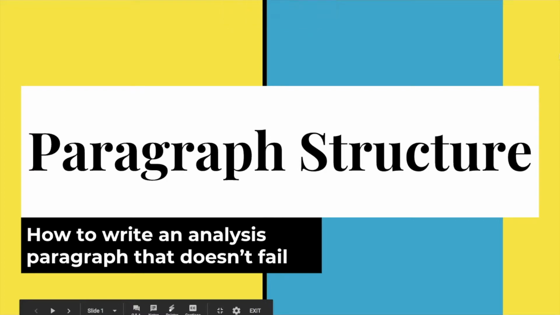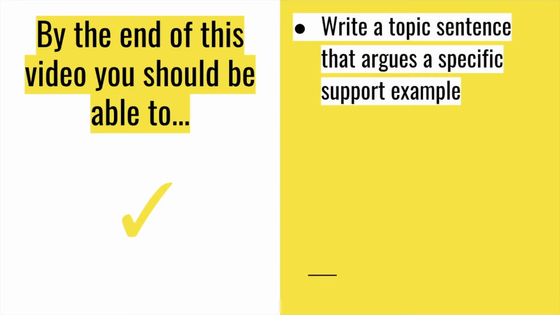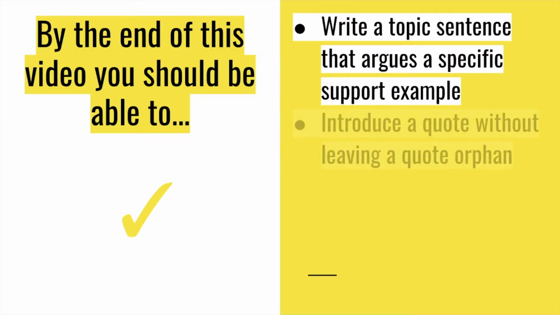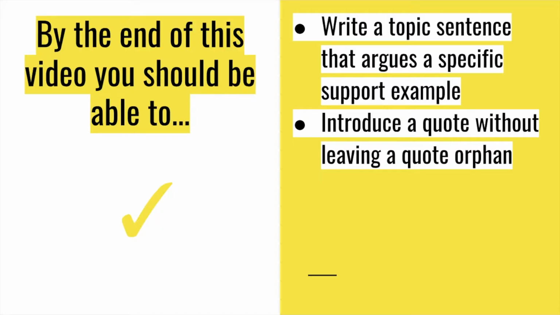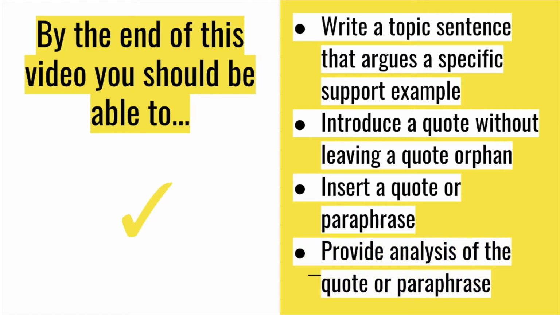So there are a lot of different paragraph structures that you can use. We're going to go over just the most basic here. By the end of this video, you should be able to write a topic sentence that argues a specific support example, introduce a quote without leaving a quote orphan, insert a quote or paraphrase, and provide an analysis of that quote